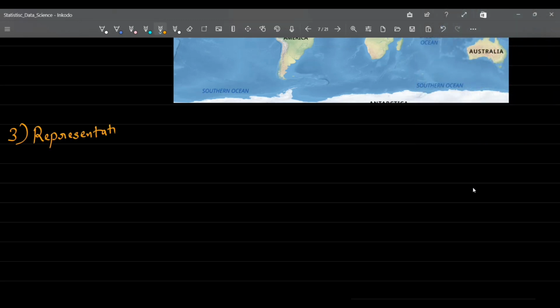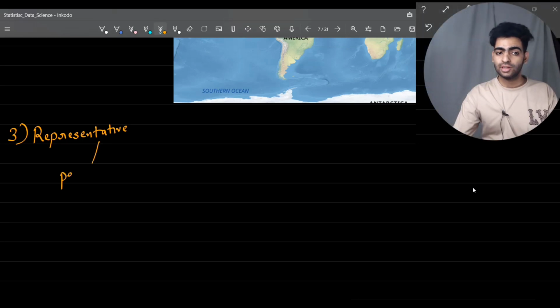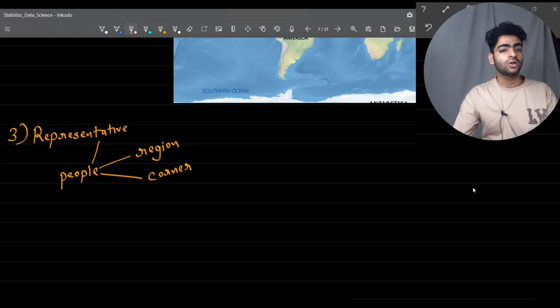It means we have to consider people from every region and every corner or every country of the world. So that's the whole idea about population and sample in the simplest possible way.